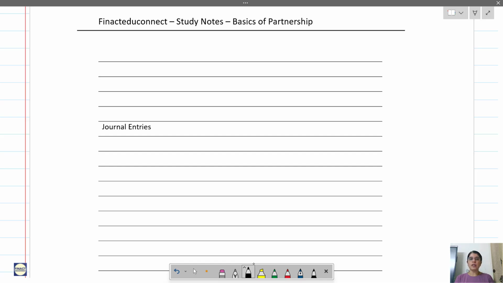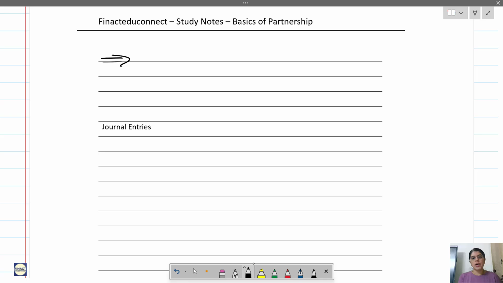How will I know whether it's a withdrawal of capital or drawing? It will be given in the question. So understand this concept very clearly. Accordingly your interest on drawings and interest on capital calculation will change, depending on whether it's a withdrawal of capital or drawings. Understand this.